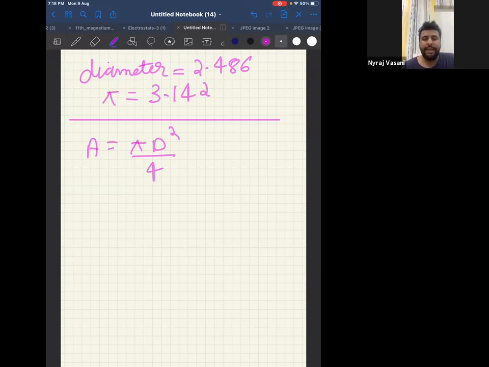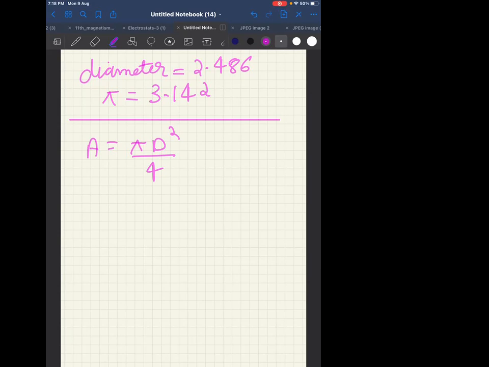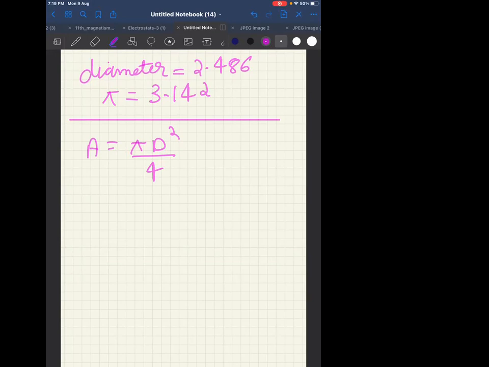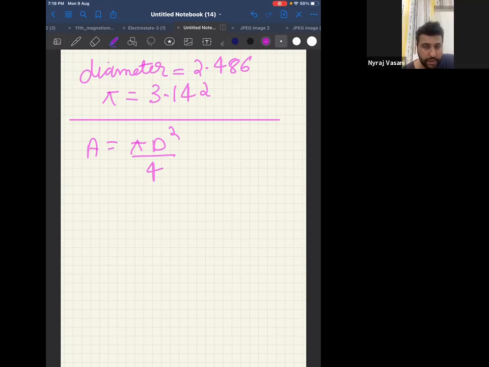Clear? Now tell me, if you are doing multiplication and division, can I say your answer has to be in as many significant digits as the least significant digits of the question? How many significant digits does the diameter have? Look at the question. 4. How many significant digits does pi have in the question? 4. Therefore, according to the rule, my answer also should have 4 significant digits.